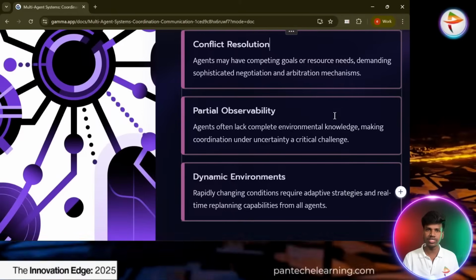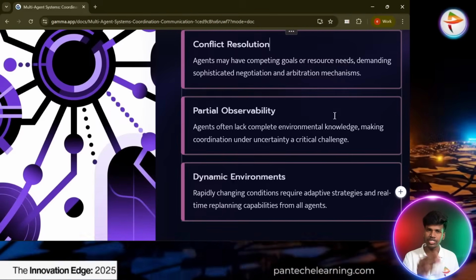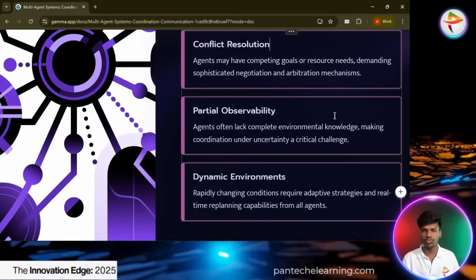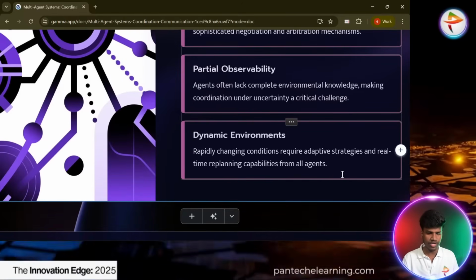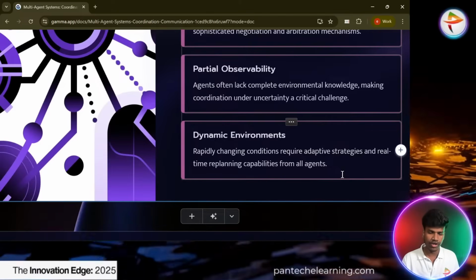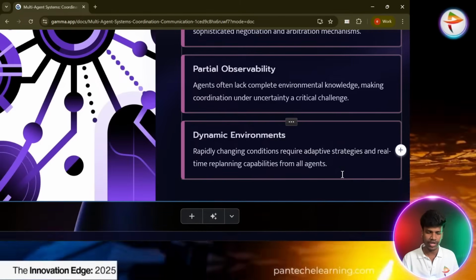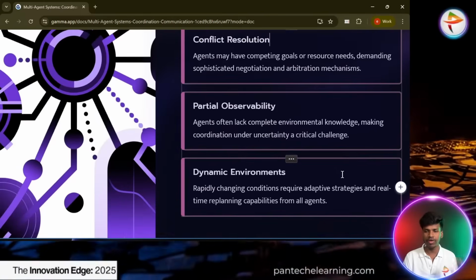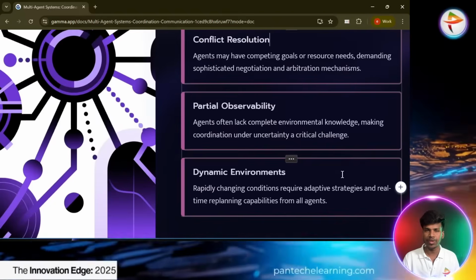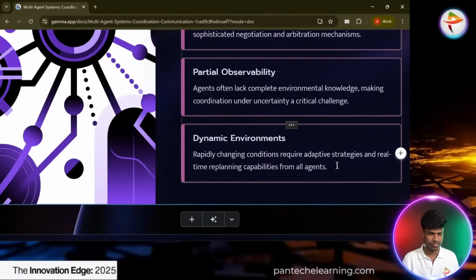My limit is like this: I can do that task in that particular range, I can't do the exhausting one. Then dynamic environments: changing conditions require adaptive strategies and real-time replanning capabilities, with all agents working together. Based on the dynamic environment, they have to compress their limits.